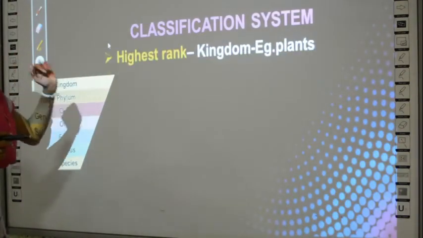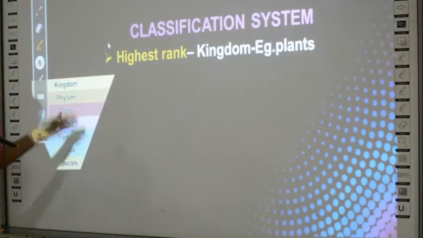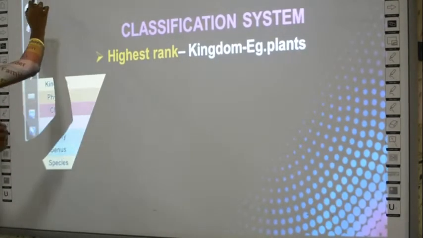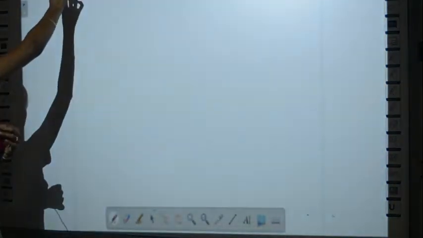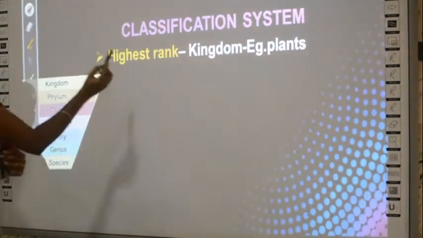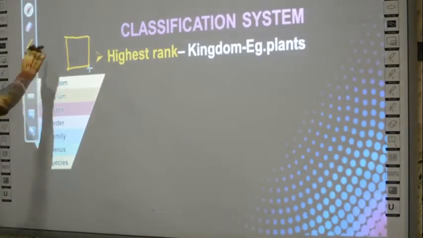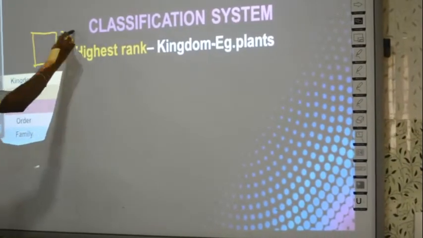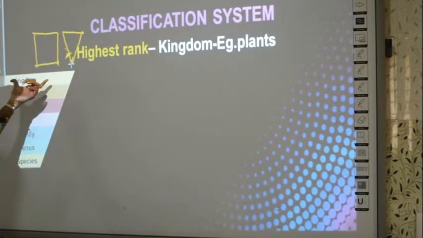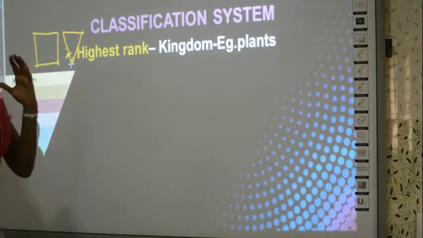about the highest rank. So I told you already, see, why you have this shape? It can be a square, right? Like this I can draw. It can be this way, right, like a box. So why is it in the shape of an inverted triangle? Why is it like this? Which means here in the highest, kingdom, you will have the highest number of organisms.